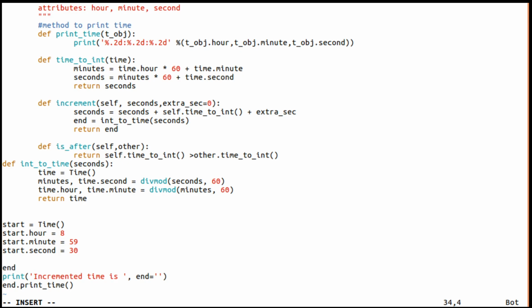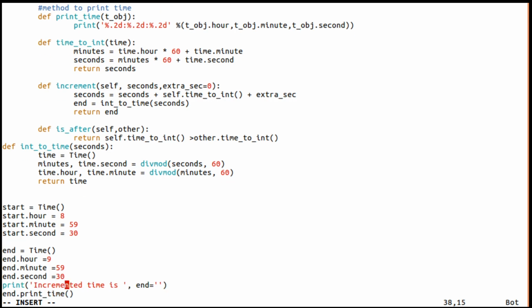End is equal to some time, then end dot hour is say for example 9 hours, then end dot minute is say for example 59 minutes, then end dot second is equal to say 30 seconds.